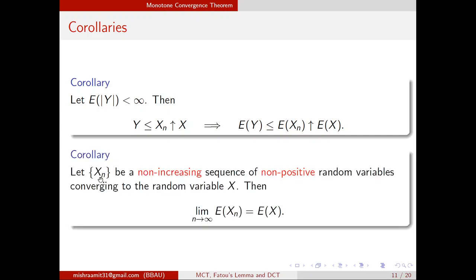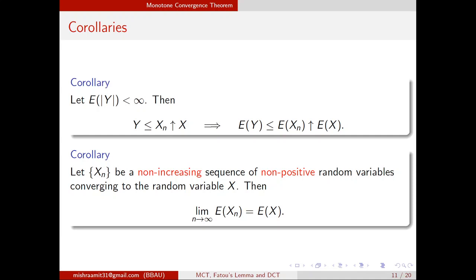Now what happens if instead of non-decreasing we take non-increasing, and instead of non-negative we take non-positive? Then this corollary says the same result will hold for a non-increasing, non-positive sequence of random variables. And the proof is again very easy. You just take a new sequence Zn which is minus of xn. If you take minus of xn, this new sequence will become non-decreasing and non-negative. So you can apply the monotone convergence theorem again and you will get the answer.